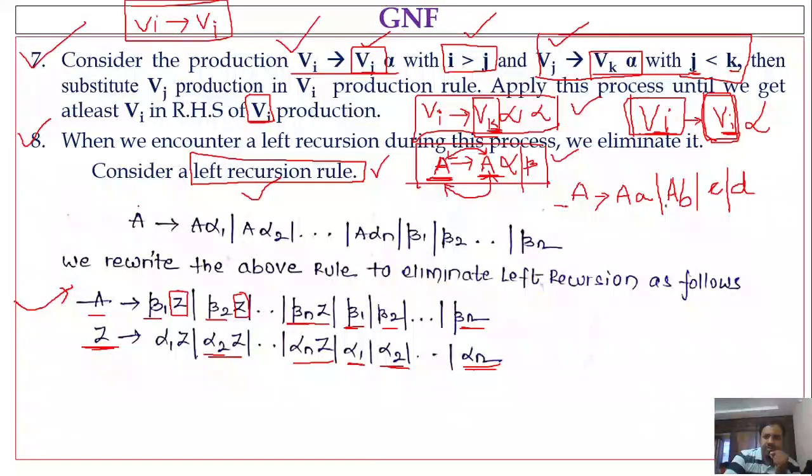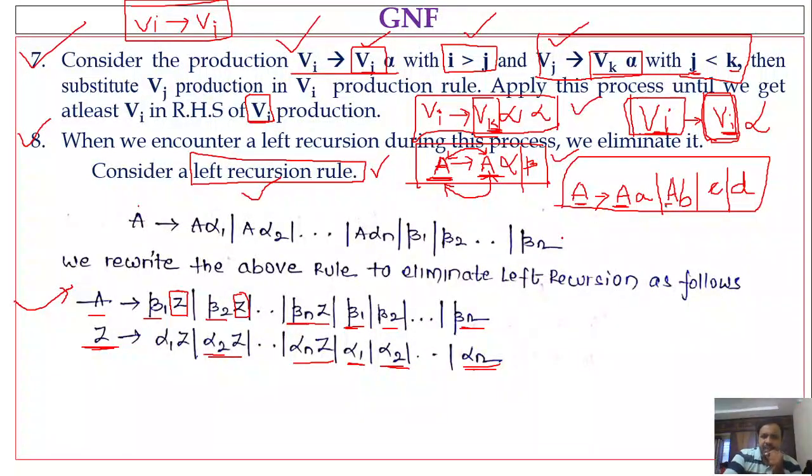Okay. If you observe, this rule is left recursive, right? Why are we saying this is left recursive? Because the symbol at the head of the production and the first symbol in the body of the production are both the same. Capital A denotes capital A, small a; capital A denotes capital A, small b, right?